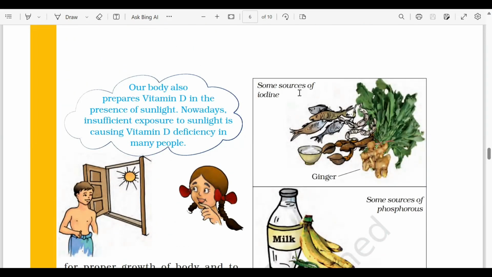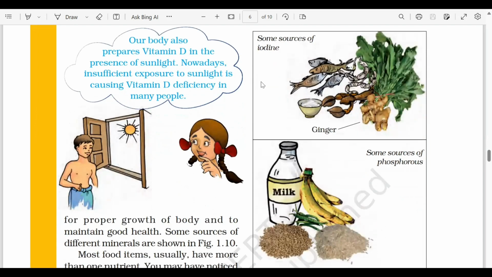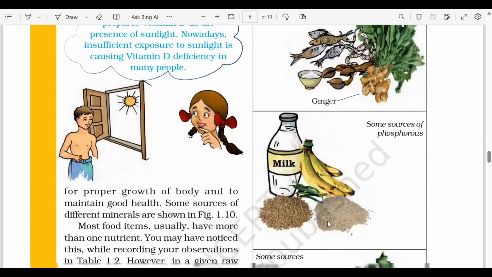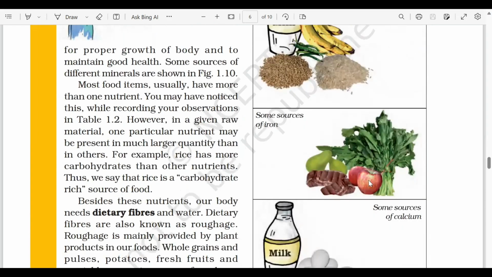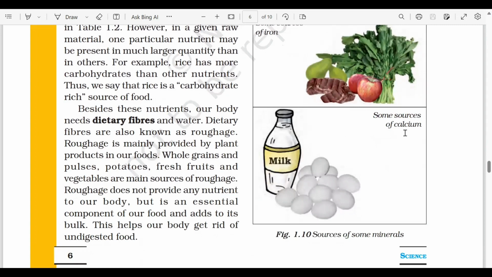Okay, now let's talk about some sources of food rich in minerals. First one is iodine. So you all must have heard about an ad, iodized salt, right? हमारे salt में iodine present होते हैं. Apart from that, ginger is also containing iodine. Okay, fishes contain iodine. Next, phosphorus: milk, banana, rice, all these are rich sources of phosphorus. Iron: apple, liver, spinach, these are some excellent sources of iron. Then if we talk about calcium, milk, eggs, okay, these are some excellent sources of calcium.